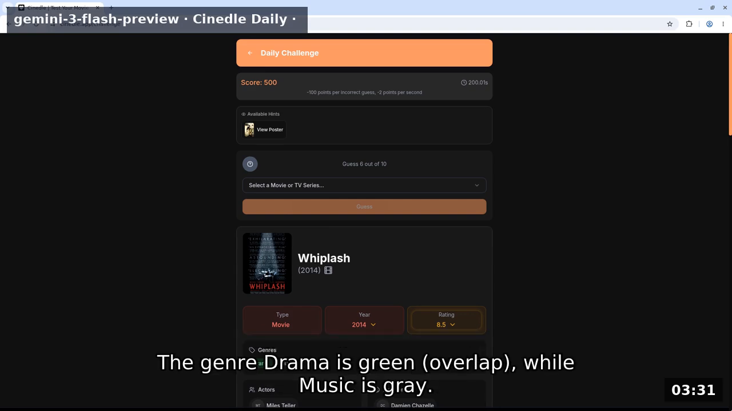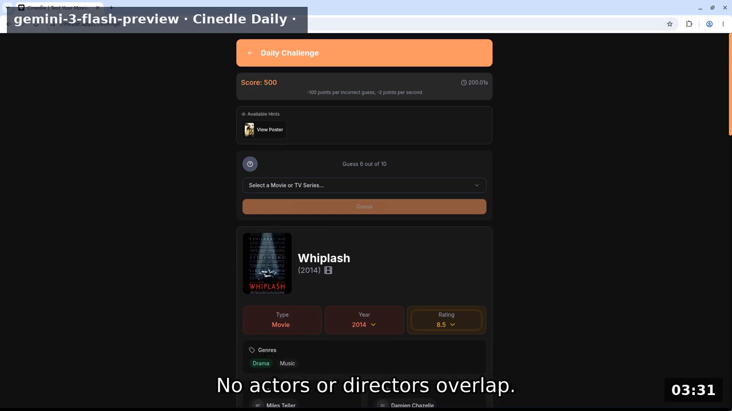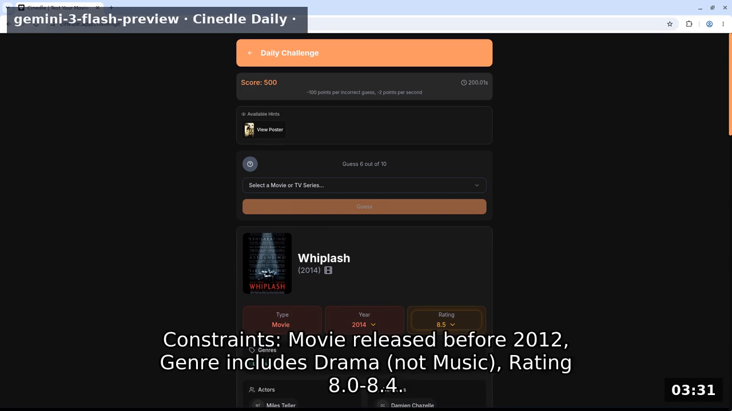The genre drama is green overlap, while music is gray. No actors or directors overlap. Constraints: movie released before 2012, genre includes drama not music, rating 8.0-8.4.